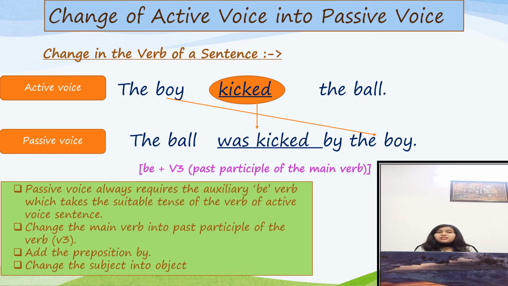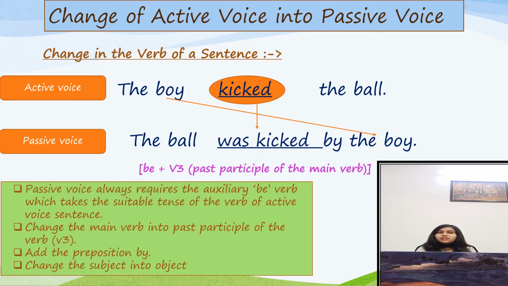This object is the subject of the sentence in active voice. Means when we change the sentence from active voice to passive voice, at that time subject takes the place of object. So that's why we have written here the boy after the preposition by. So our sentence will be in passive voice: the ball was kicked by the boy.